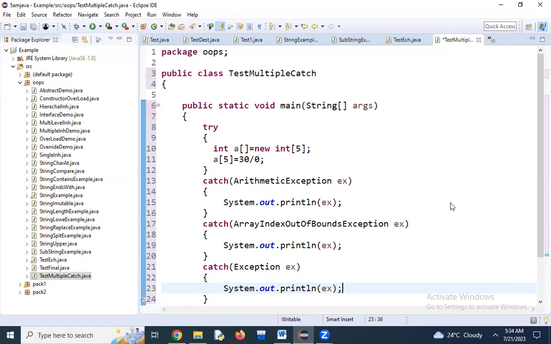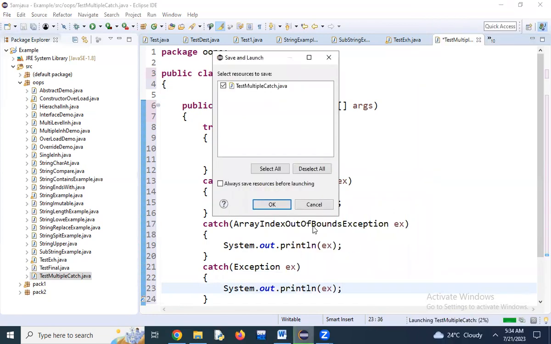Now just check it. Run as Java application.